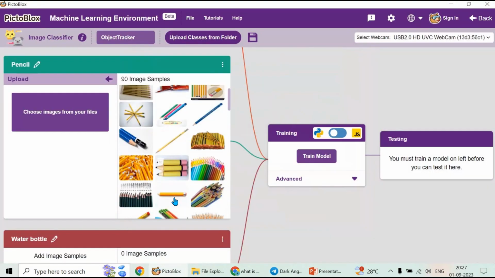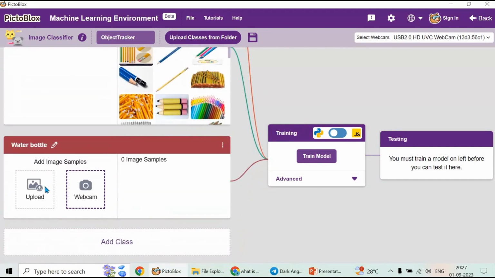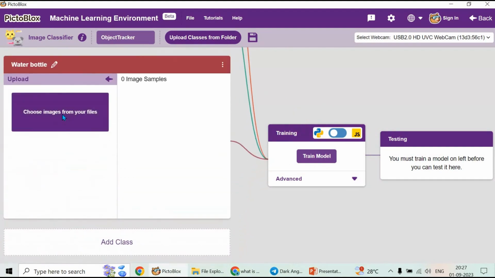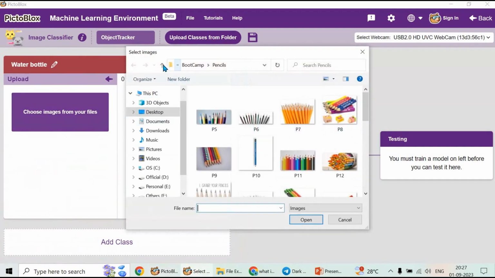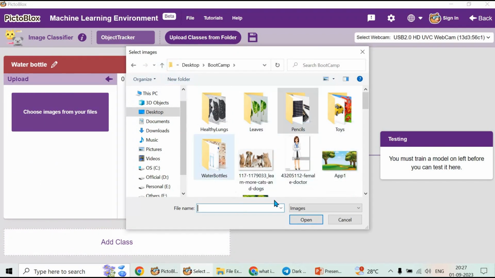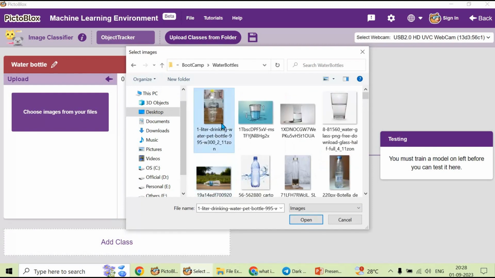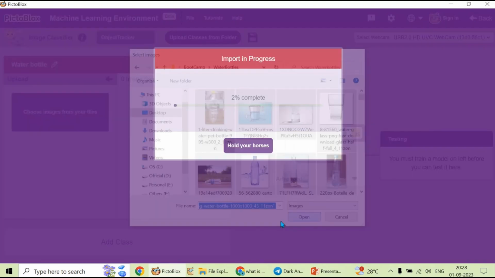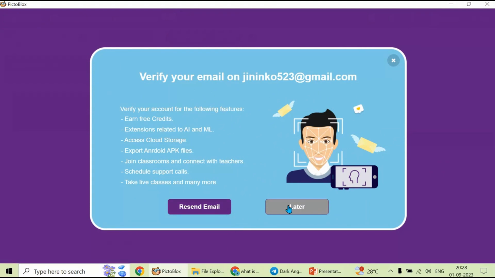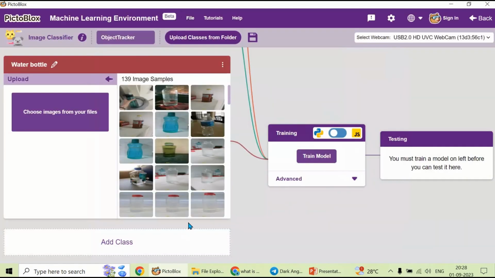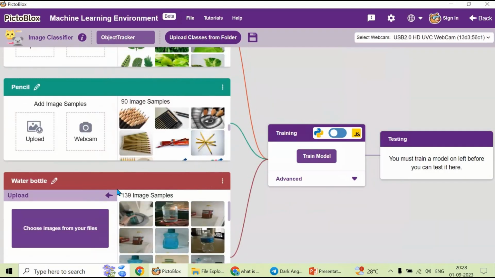Now the next one is water bottle. Upload, choose images from your files, go to water bottles, select everything, open. Okay, so this is also done.